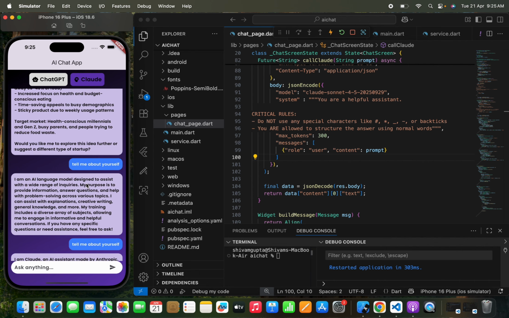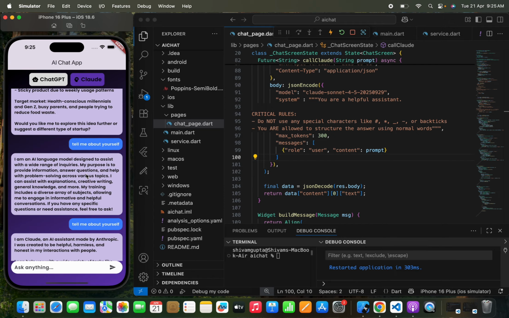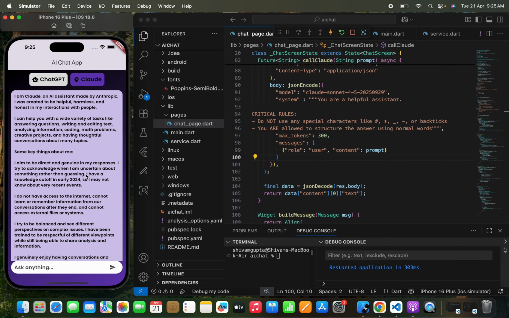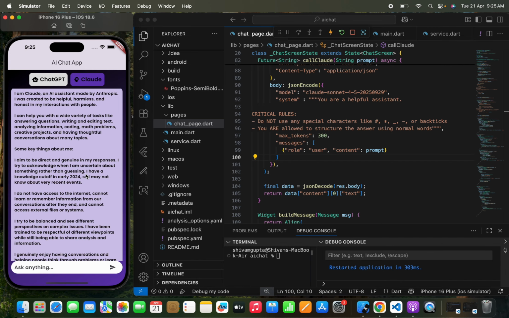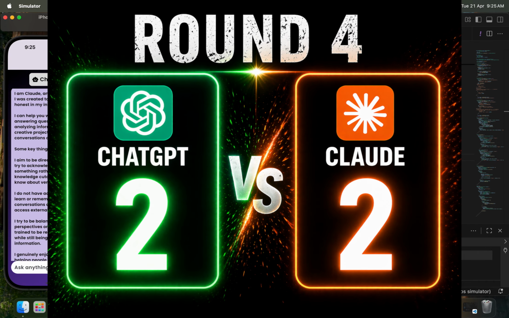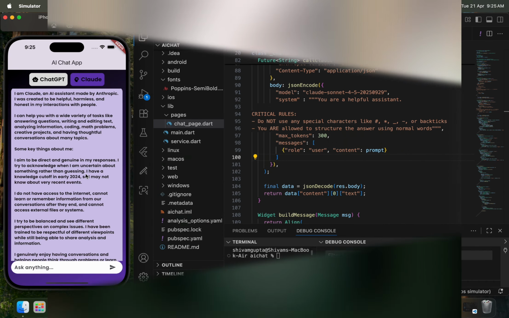but the response that we are getting from ChatGPT is really faster than Claude. ChatGPT took around 2 to 3 seconds to reply, but Claude took nearly 9 to 10 seconds to reply. So here in the speed test, ChatGPT totally wins, and at the end of the fourth round we found that the score is ChatGPT 2 and Claude 2.